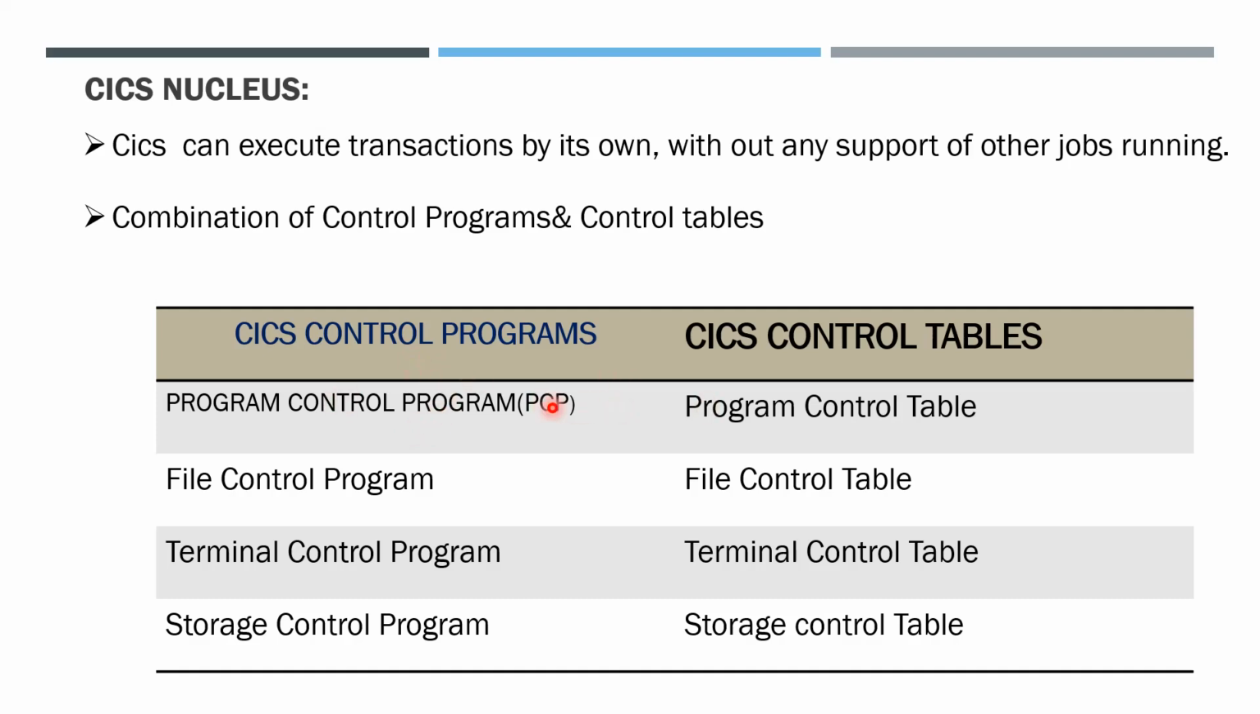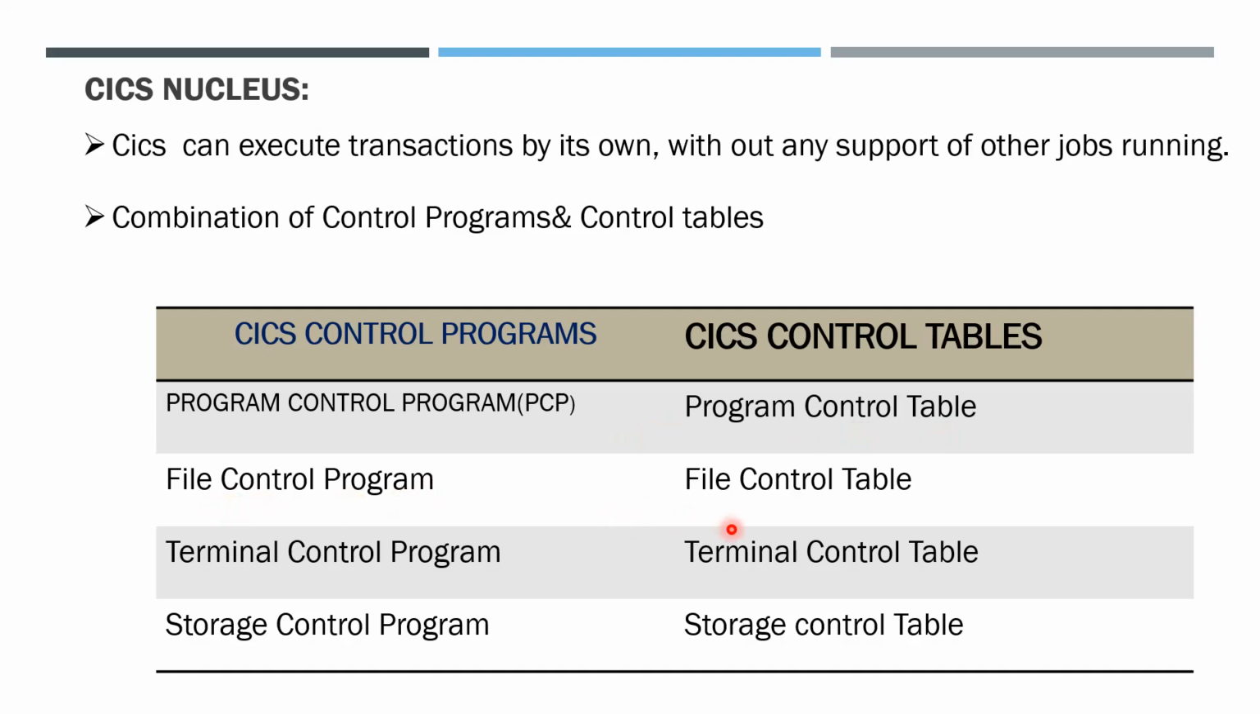The program which is currently running: suppose I am running the copy program, then the currently running copy program will be listed in the program control table. The program control table will list the currently running programs, and the source code of the program will be in the program control program. We will call the program from the program control program. When it is running, it is listed in the program control table. The program control program has the source code of all the programs. The program control table has the list of programs currently running.